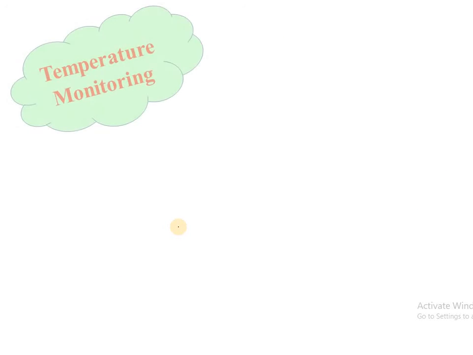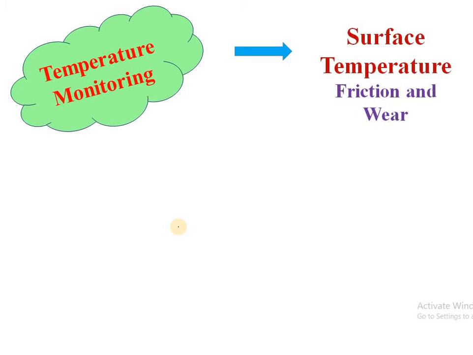Next is temperature monitoring. In this, we have to measure the surface temperature of a machine or any component. When the temperature increases, there would be more friction and wear, and this friction and wear will be due to inadequate supply of lubricant oil. So, if we find an increase in surface temperature, it means there is an inadequate supply of oil or there is some wear and tear of the parts. For such types of monitoring, devices like optical pyrometers, thermocouples, thermometers, etc. are used.